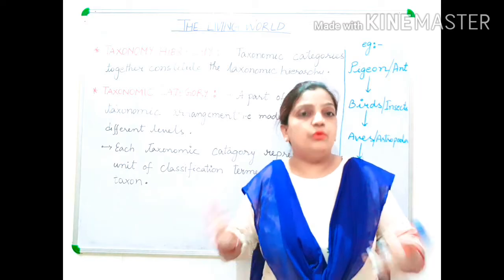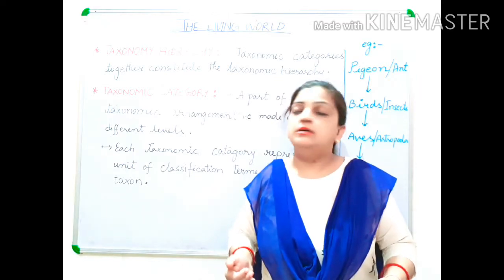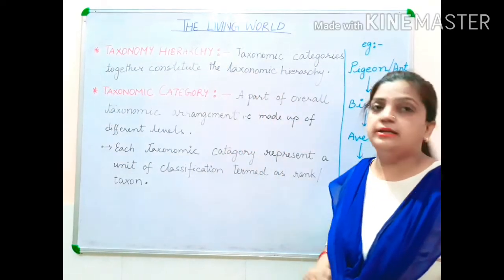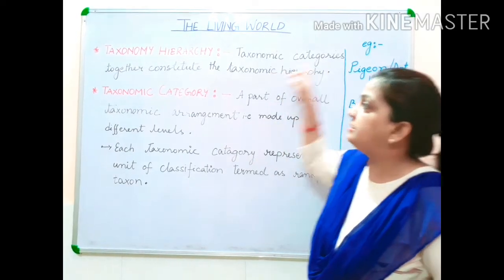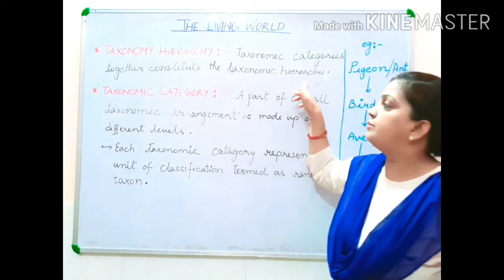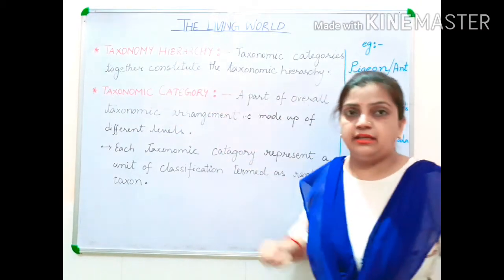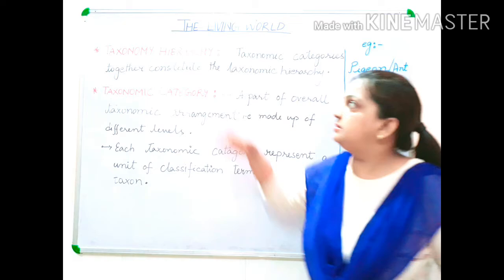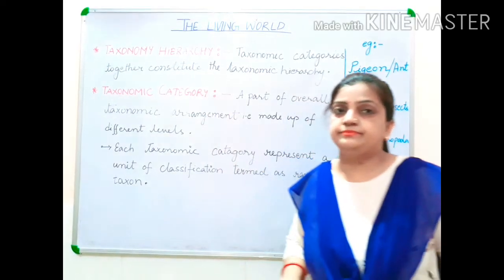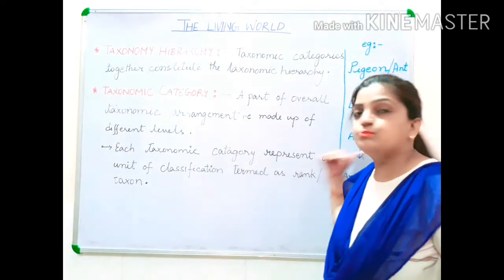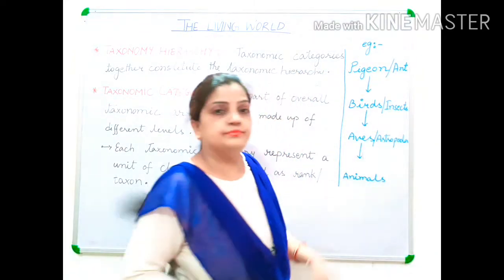To explain it more nicely, taxonomic categories together constitute the taxonomic hierarchy. Each taxonomic category defines the taxonomic hierarchy. How? Let us move to the example over here.